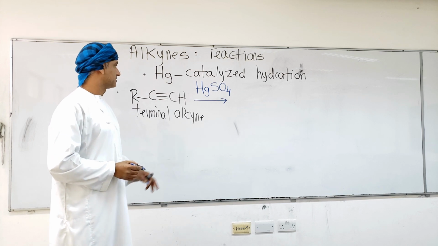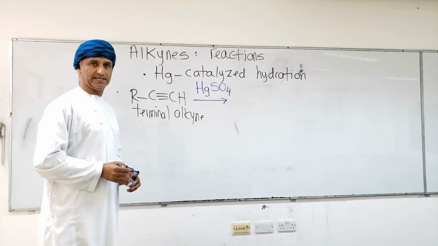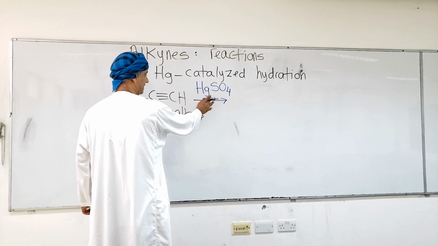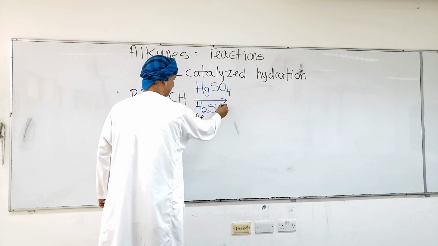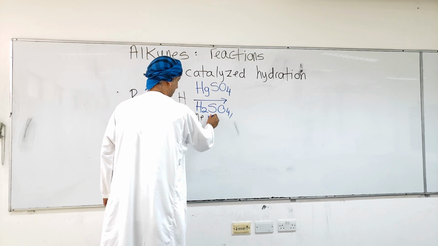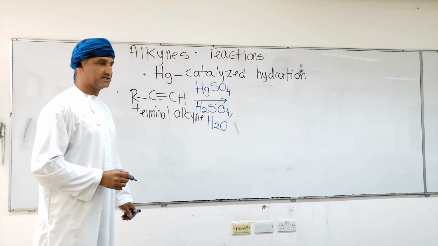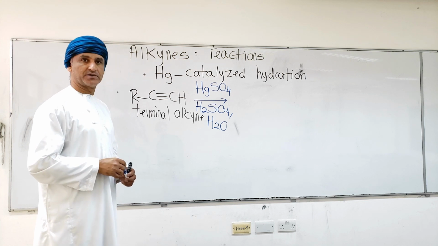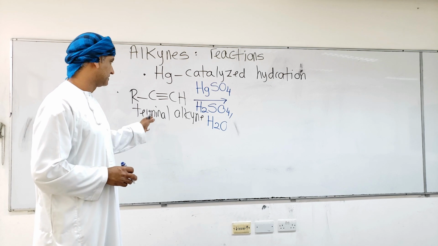This can also be specifically labeled as mercury(II) catalyzed hydration, and that would be accurate. Mercury(II) sulfate in the presence of sulfuric acid, and it's aqueous, so in water, obviously, an aqueous solution of sulfuric acid. These are the conditions of the mercury(II) catalyzed hydration reactions of alkynes.